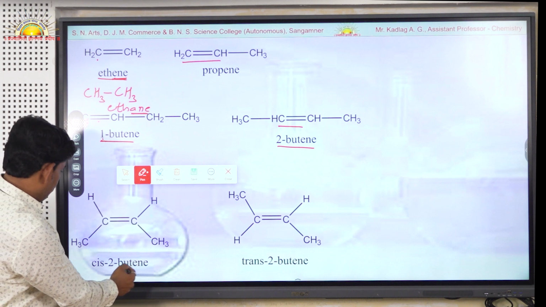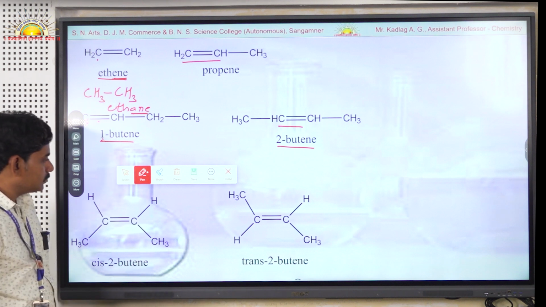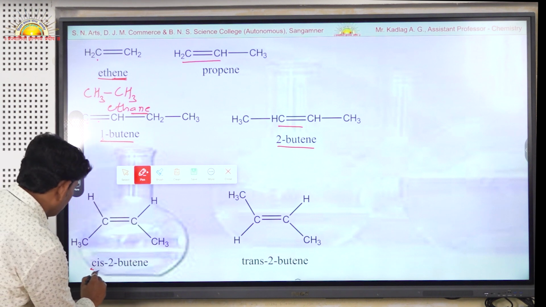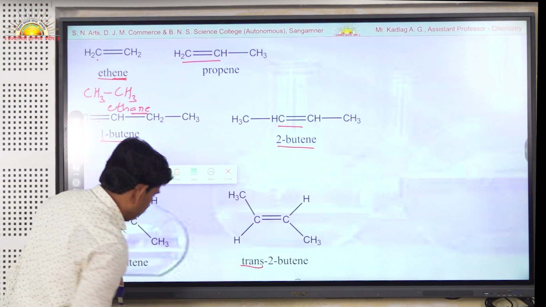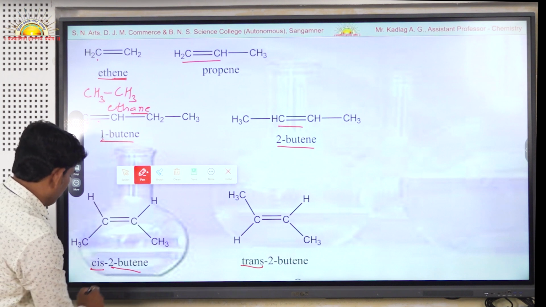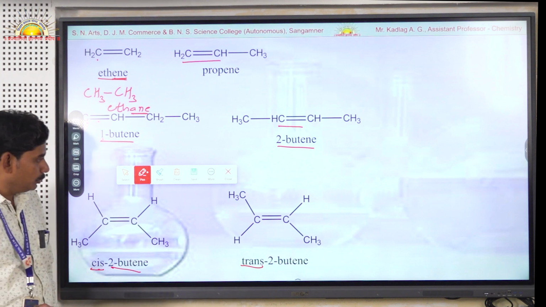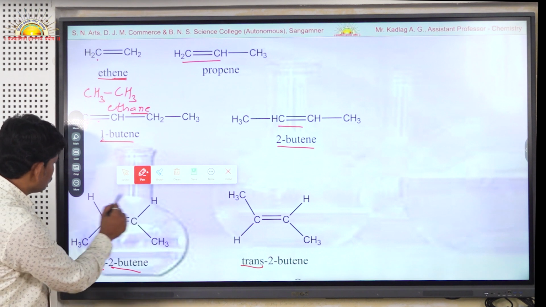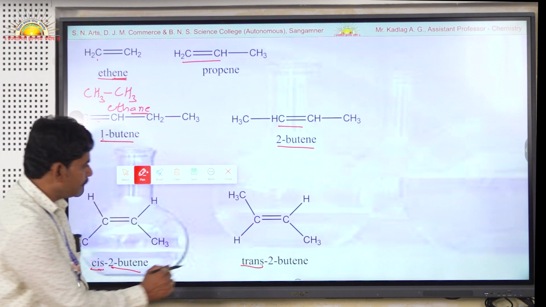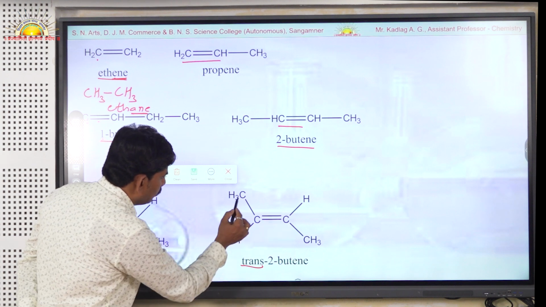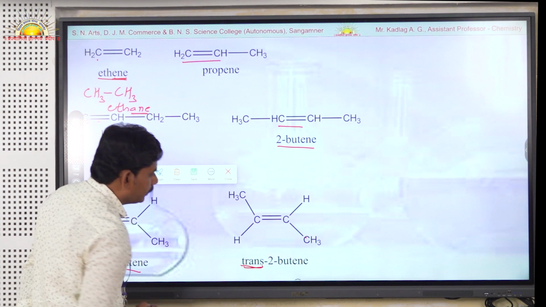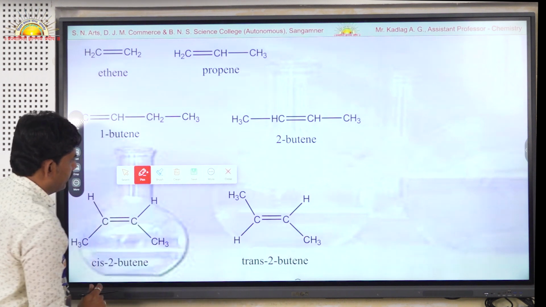In the last slide we said that some alkenes show geometrical isomers, and these geometrical isomers are distinguished by using the prefixes cis and trans. For example, this is a 2-butene compound, but this 2-butene is cis-2-butene because here two similar groups are on the same side of the double bond, hence this compound is cis-2-butene. And in this case these similar groups or atoms are opposite to each other across the double bond, and hence this compound is known as trans-2-butene.